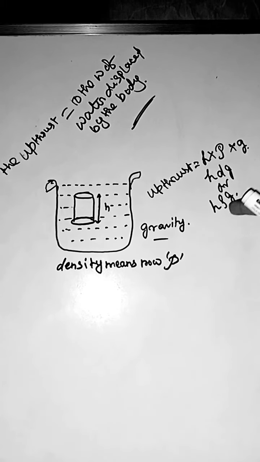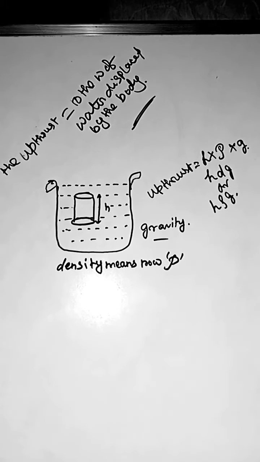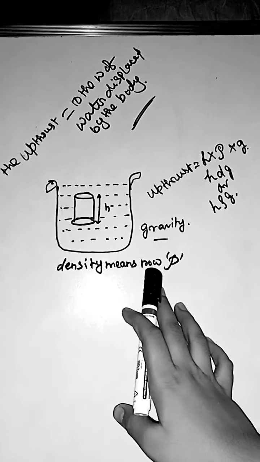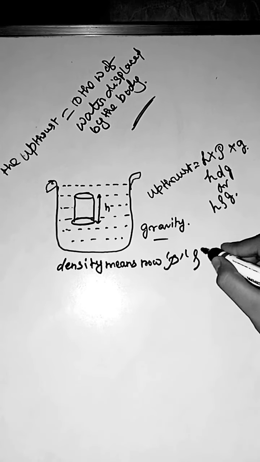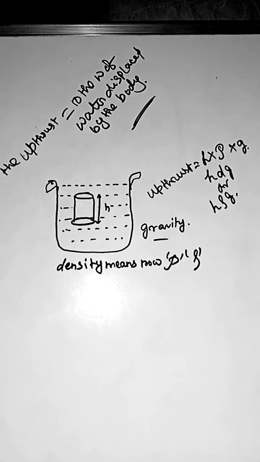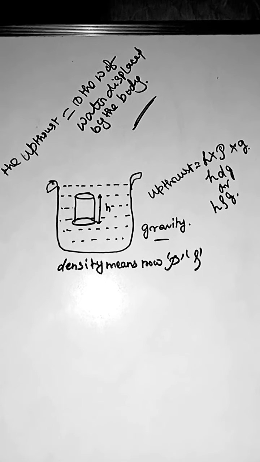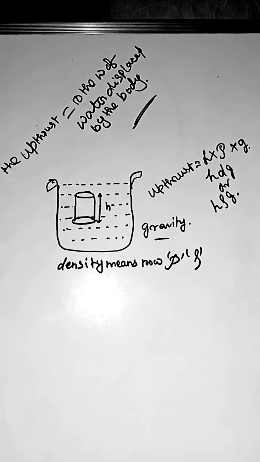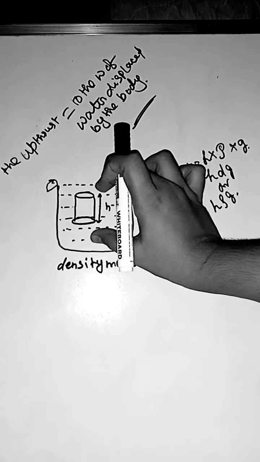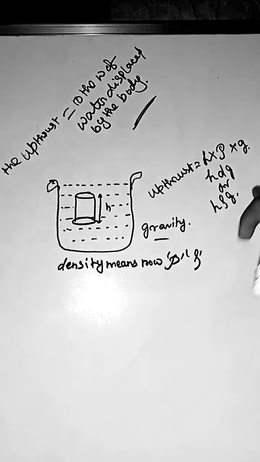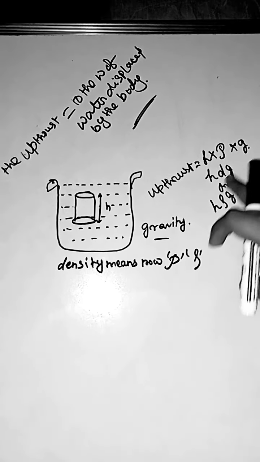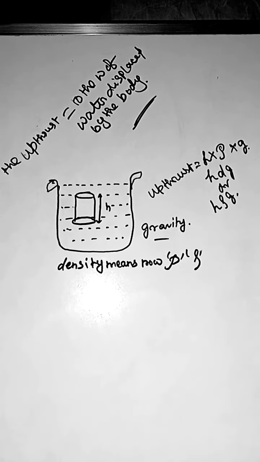One thing, this symbol is known as rho. Rho means density, or simply you can write it this way. For the rho symbol, density of the body, height into gravity, acceleration due to gravity, into rho. So it becomes h d g or h rho g, because density means rho. May I proceed to all up to this?